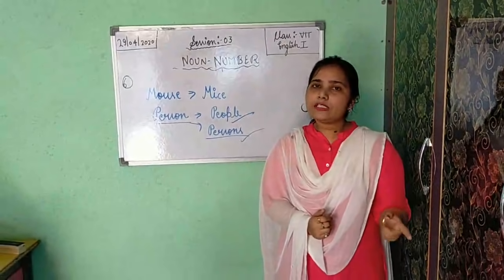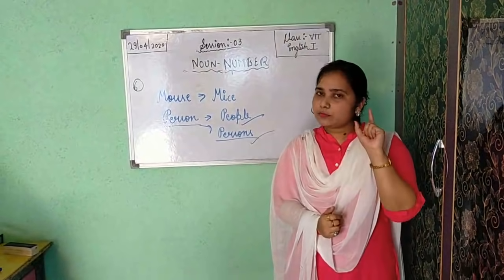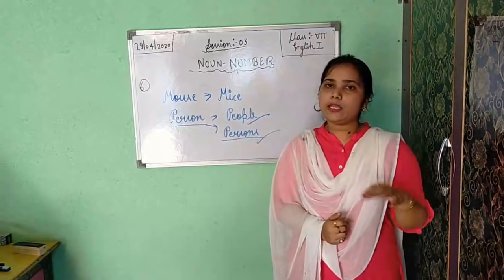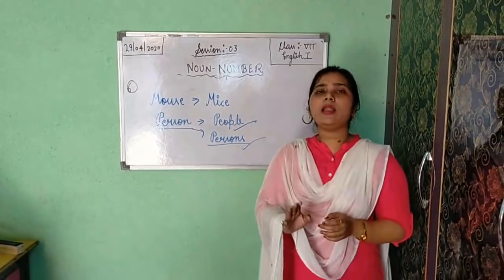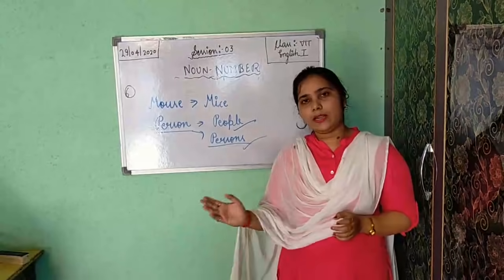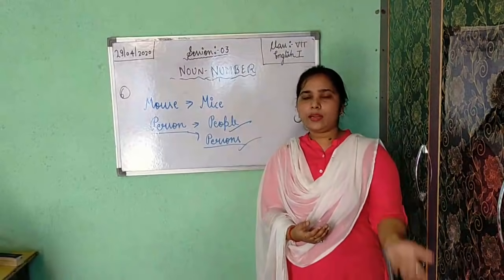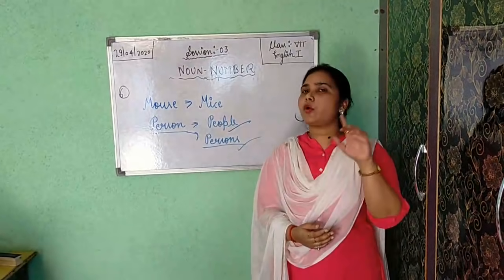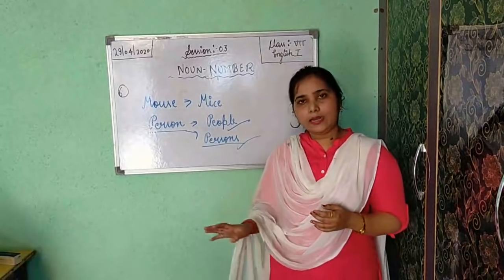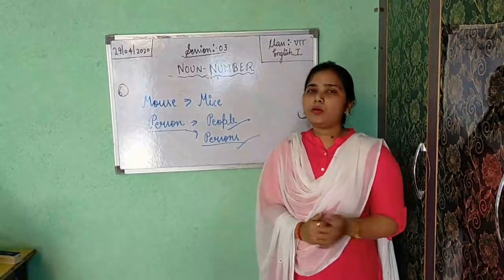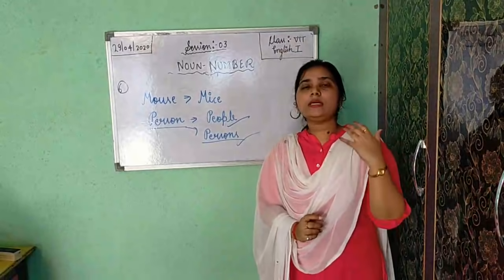And the third one I told you, you will add only ESS. But in masculine gender, if you get a word that ends in a vowel, whatever the last vowel is, you will drop that last vowel for making feminine gender, and after that you will add ESS. ACTOR, when it goes into feminine, we drop the last letter, which is O, and we write ACTRESS.